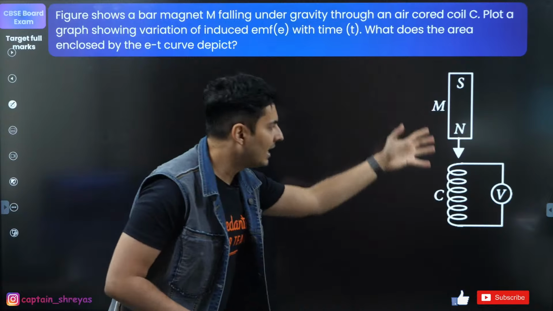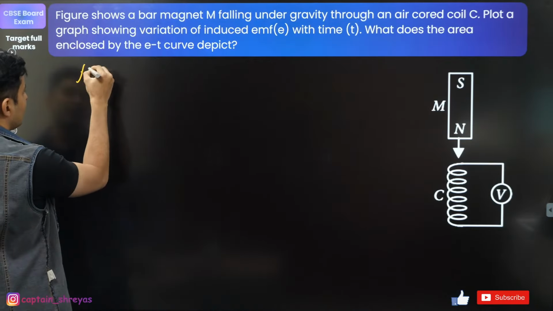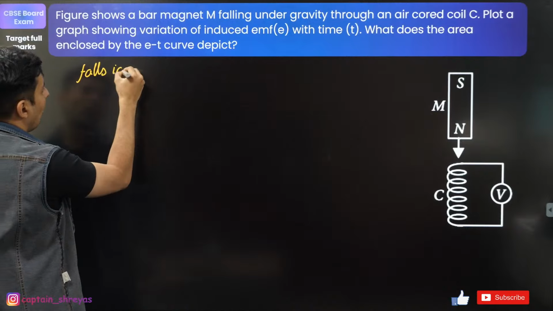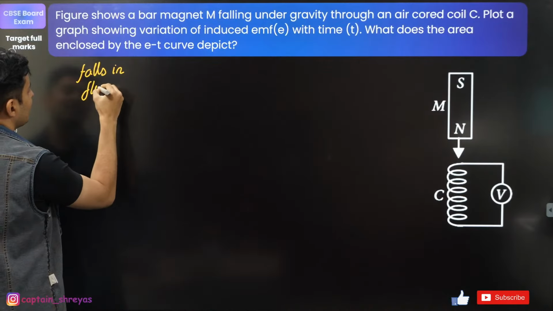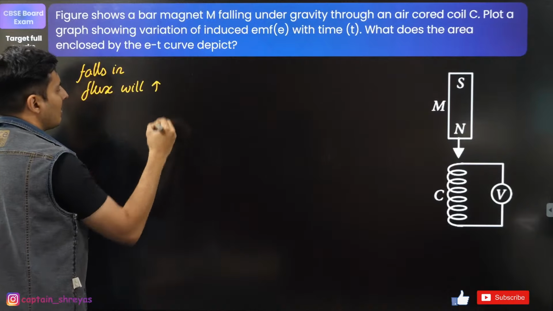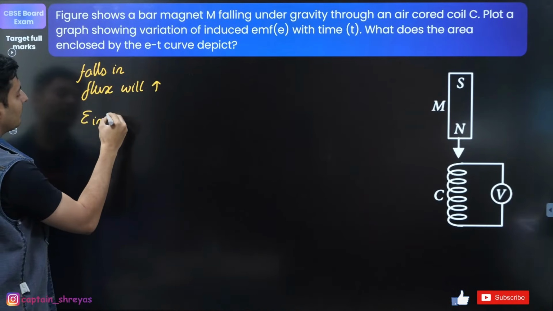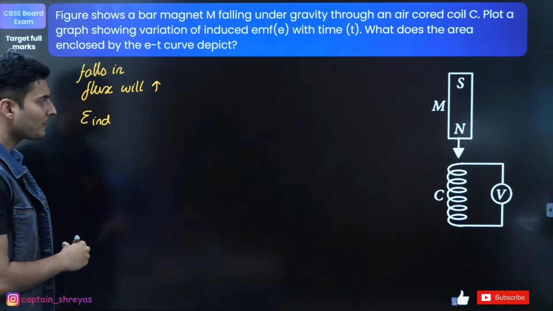First of all, as it falls, the flux will change. As it falls in, what will happen? The flux will basically, let's say for example, increase. Because of that, induced EMF will be created.